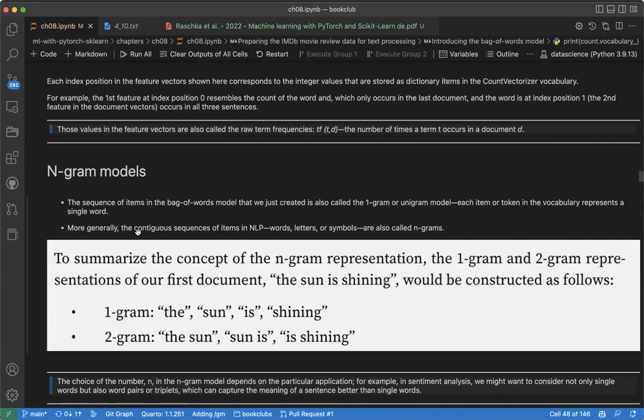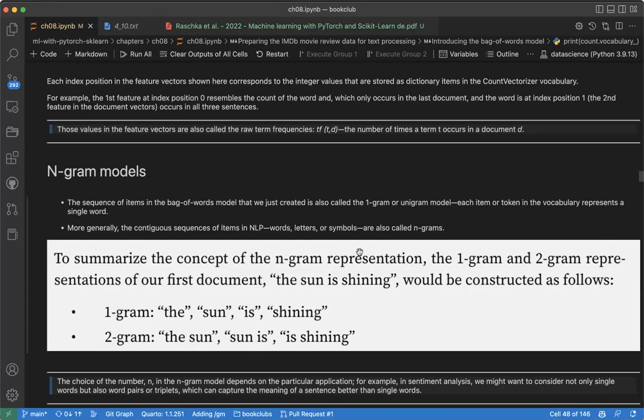More generally, the contiguous sequence of items in NLP is also called an n-gram. So in NLP, a continuous representation of words, if it is 2, we say bigram. If it's 3, we say trigram. If it is 4, we say four-gram. So why do we create bigrams or unigrams?